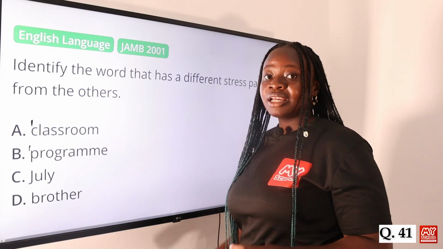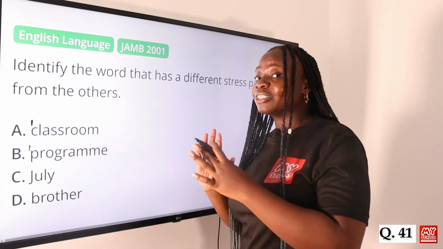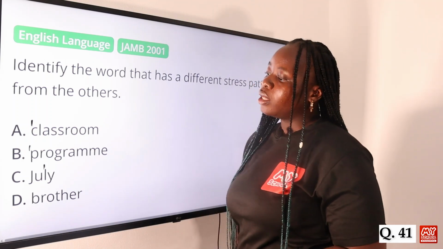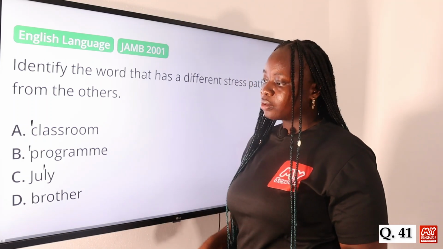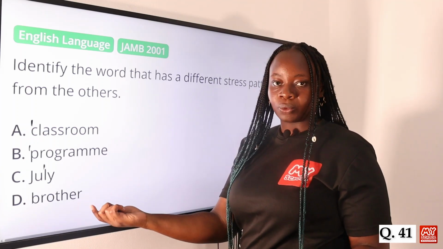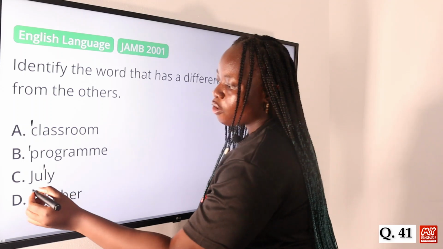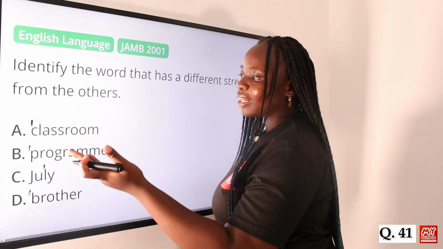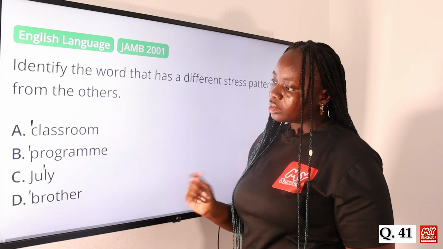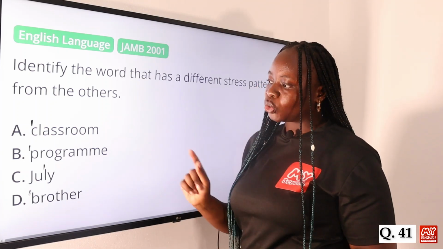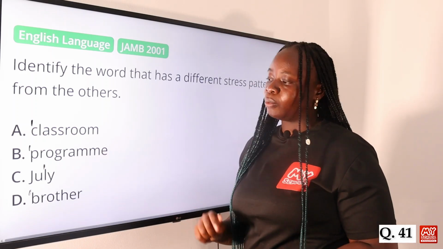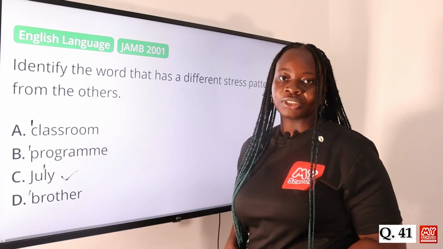So July is pronounced as July. So the stress is on the second syllable. It's on lie and not on Ju. Then option D, brother, brother. The stress is on the first syllable because it's a noun, and also because there is a weak syllable in the second one. So the stress falls on the first syllable. So we have classroom, program, July, and brother. So from the explanation, we can see that option C is the one that has a different stress pattern because the stress is on the second syllable. So option C is the answer to this question.